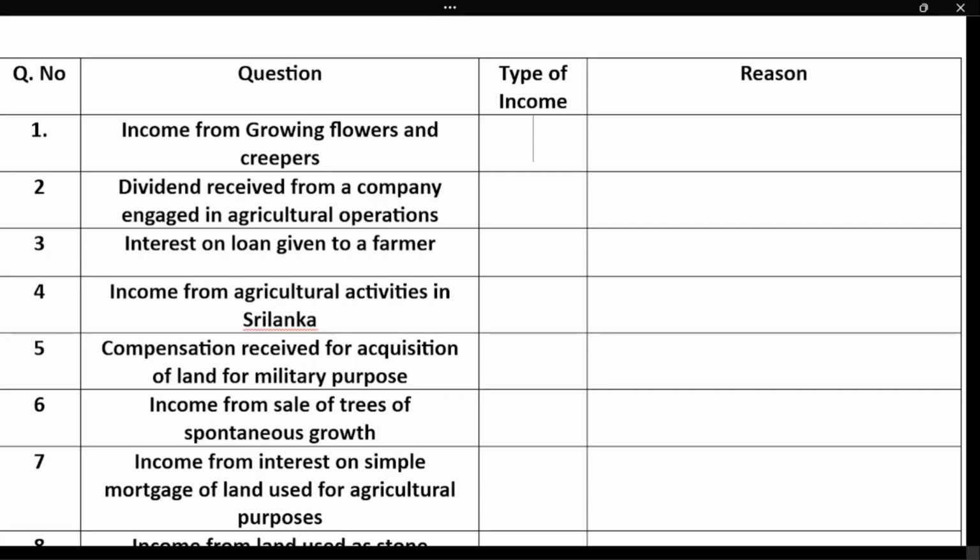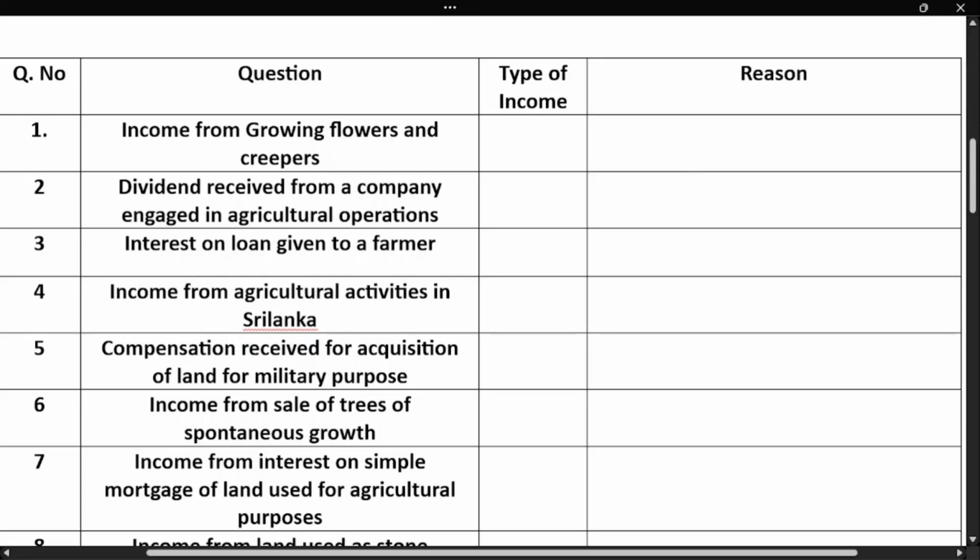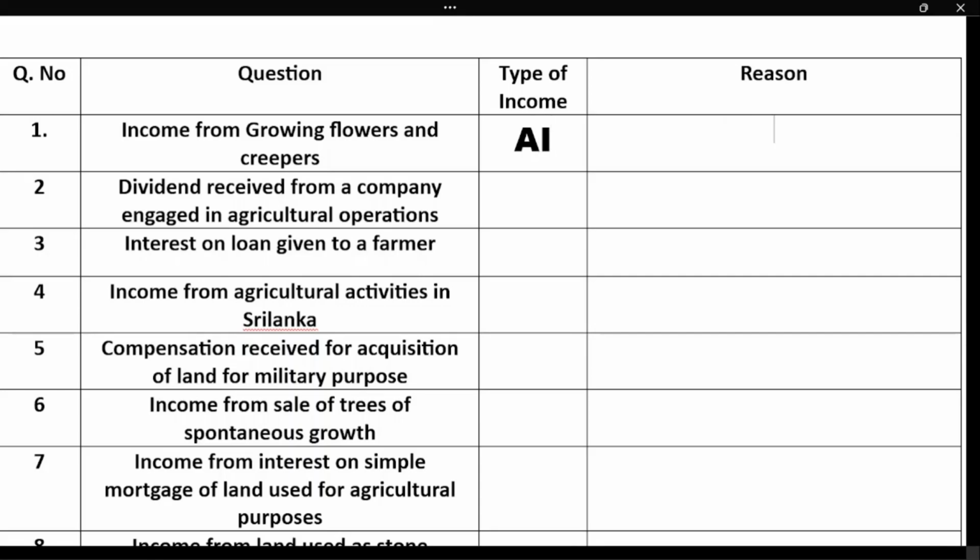The first question is income from growing flowers and creepers. You have grown flowers and creepers and you're selling that and getting income out of that. What kind of income is it? Please put it in the comment box. Yes, it is an agricultural income.